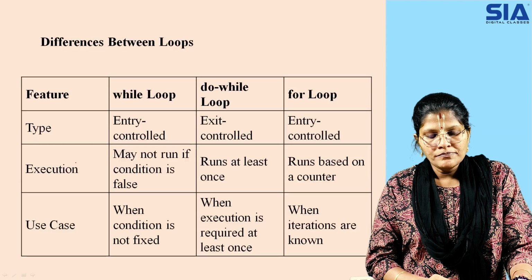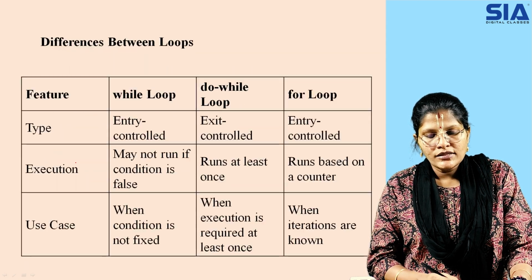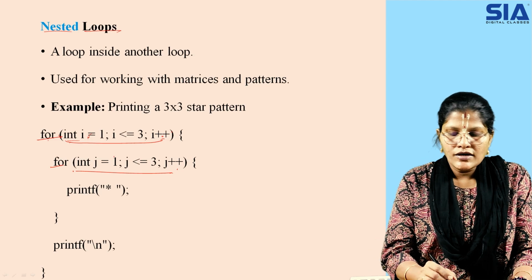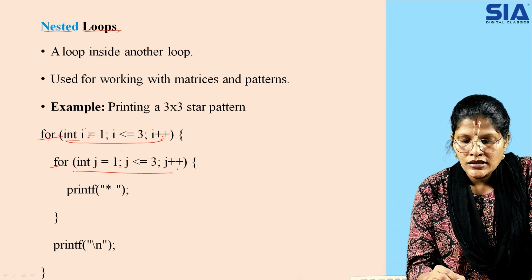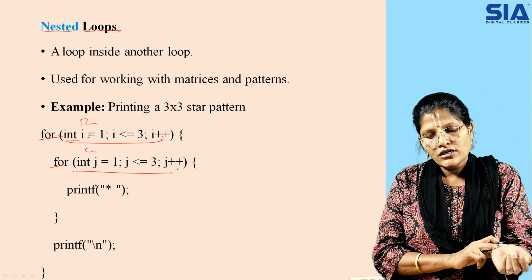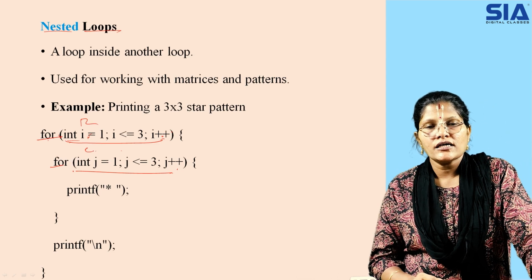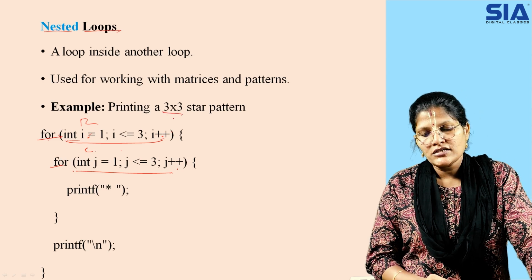Now for example, let us see how the matrix goes. This is representing rows and this is representing columns. A matrix is nothing but a collection of rows and columns. So what you are doing here is printing a 3 by 3 star pattern.